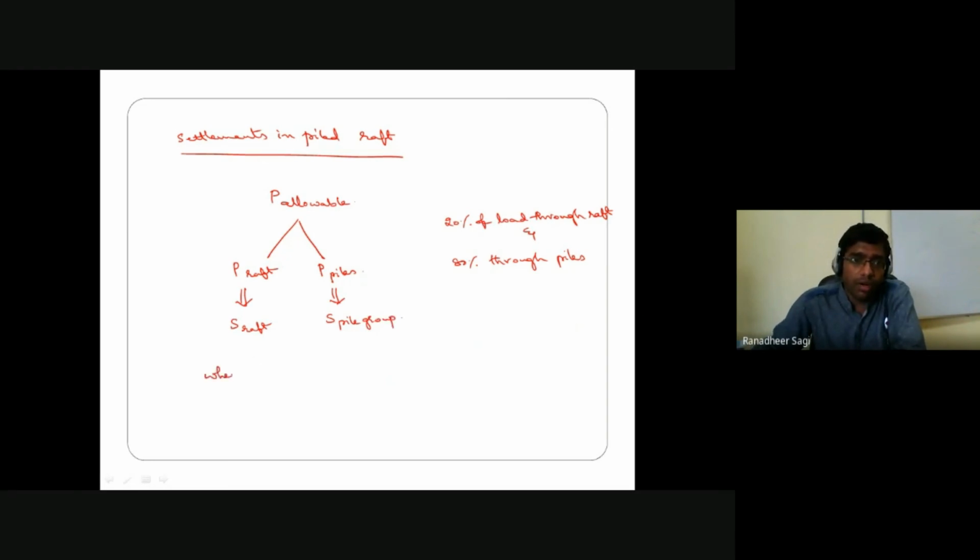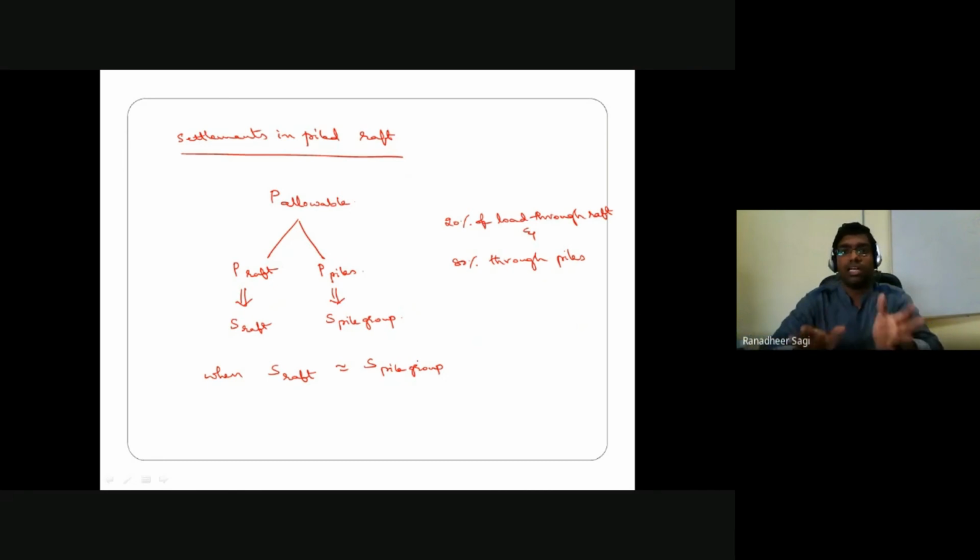Now, when the settlement that took place in the raft approximately comes out to be the same as the settlement you have estimated in your pile group, then the considered load combination onto the raft and onto the piles is correct. In case the settlement you have estimated in the raft and pile group are not coming out to be the same, then it means that the load configuration you have chosen onto the raft and onto the pile has to be modified, and then you have to recalculate for another combination of load transfer through the raft and pile group.